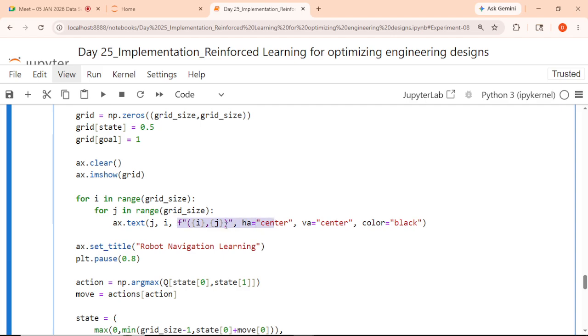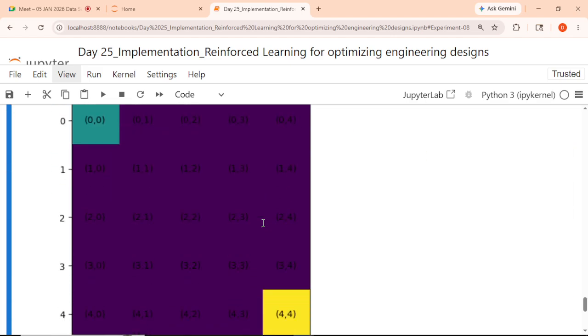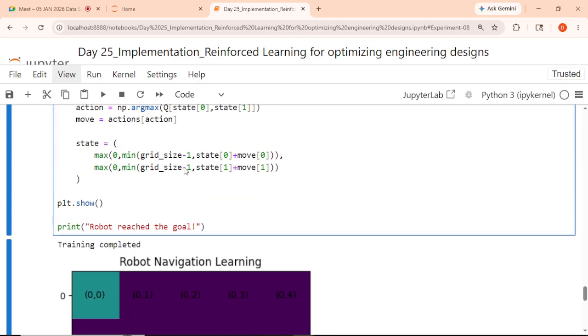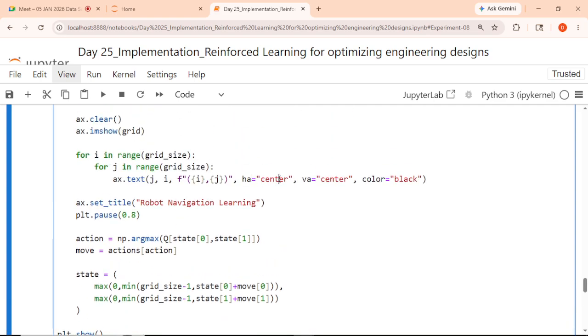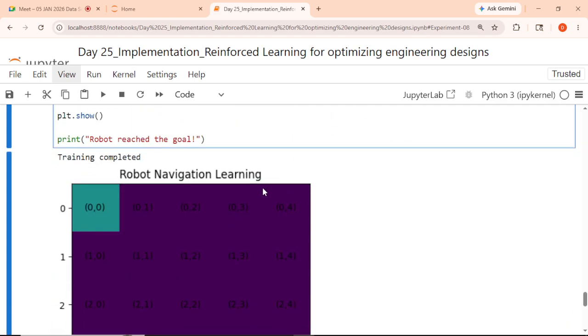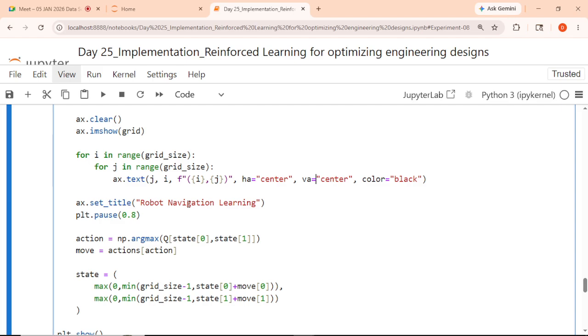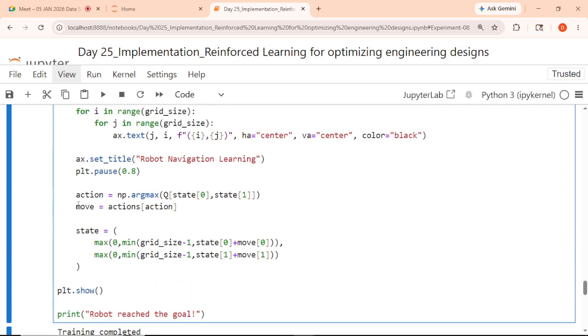An f literal is used in a print statement, i comma j, 0 comma 1, it will work. ha is equal to center, right? In the center you will have this value 0 comma 1, i comma j. Okay, i comma j: first row first column, first row second column, first row third column, like that, right? The value will be at the center. va equal to again center. Color is black, in black color you will see these letters. Okay, ax equal to set title robot navigation, just a title for that graph. plt dot pause 0.8, like some size will be there, and action argmax of these values 0 comma 1.